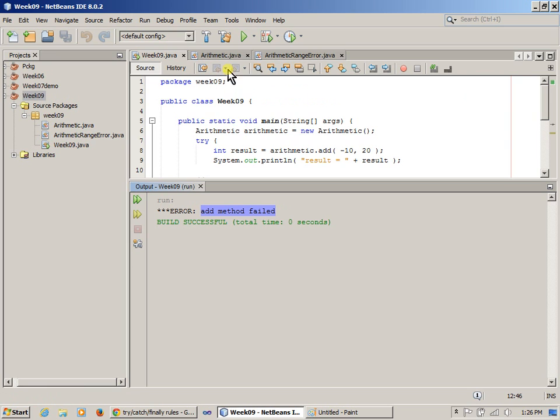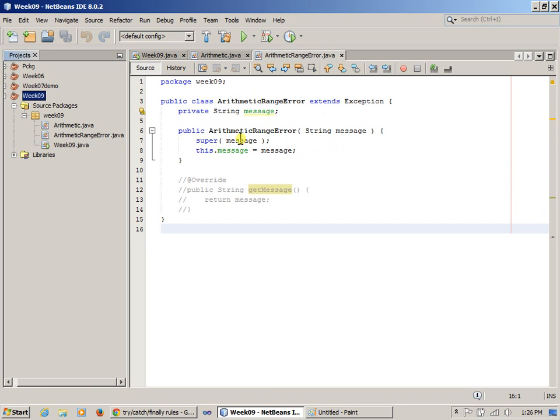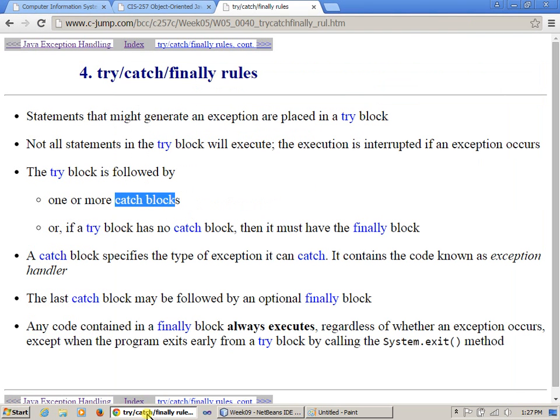Add method failed, so that was me when I constructed my exception, I passed this message to the superclass constructor, so it does exactly the same thing. It just says that the generic exception class that we have already includes the message, and it can store a message for you. It can return it back. So let's go back to the rules, some of these rules that we're trying to discuss here.